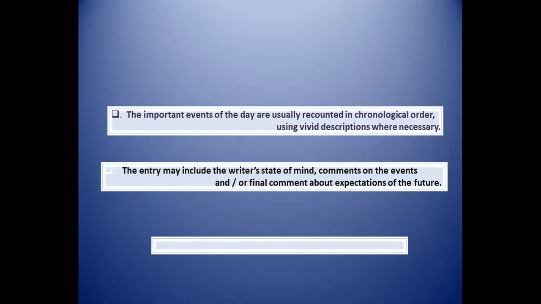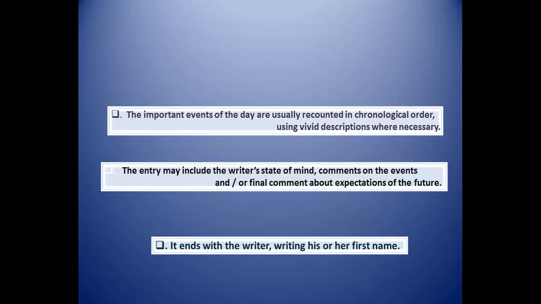You can have your own personal notions or views there while writing this. Comments on the events: if you saw any sort of event there, you can give your own comments also, and or a final comment about expectations of the future, right? This is all what we need to see. The writer can give such type of things related to this.